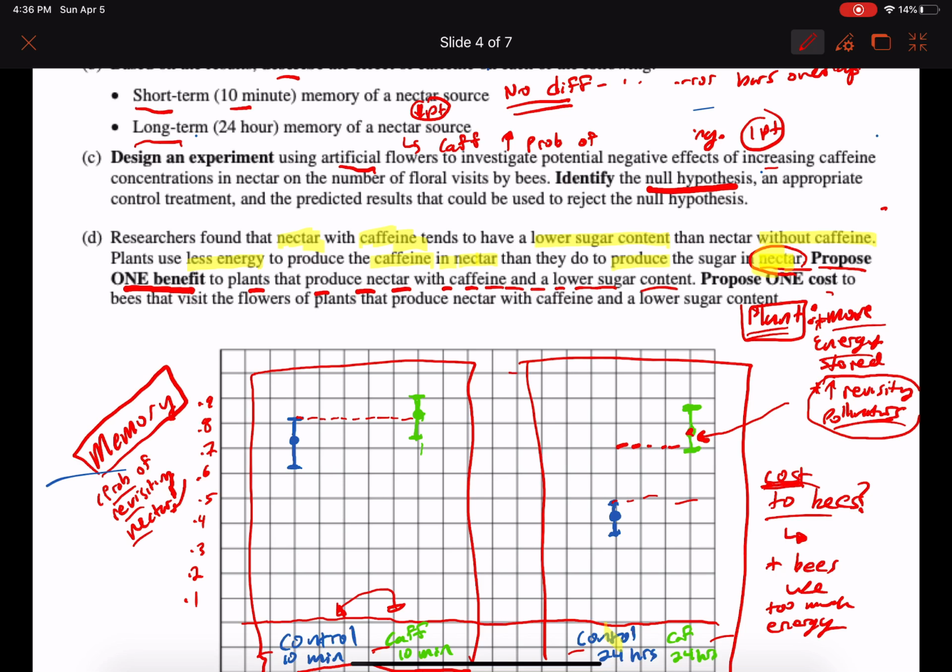And the rubric tells you that you could have stated many things. It has about 4 different really broad ones. It could lead to less honey production, but that's a little specific, nothing I would anticipate any student pulling out unless they had a good foundation about bees. But in terms of that, they're revisiting more flowers, so they're just going to be using more energy. The more caffeine, the more likely they're going to be coming back to it. So the bees are going to get less energy from that because there's just caffeine and not sugar. So that would be that last point.